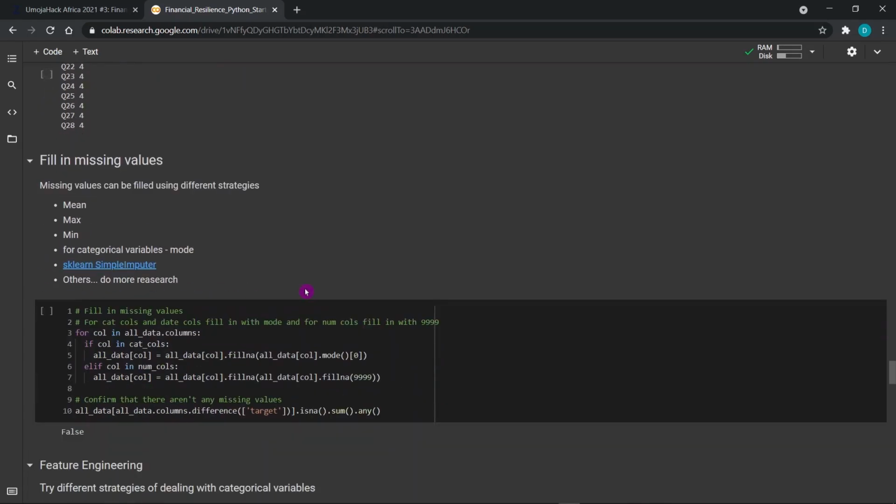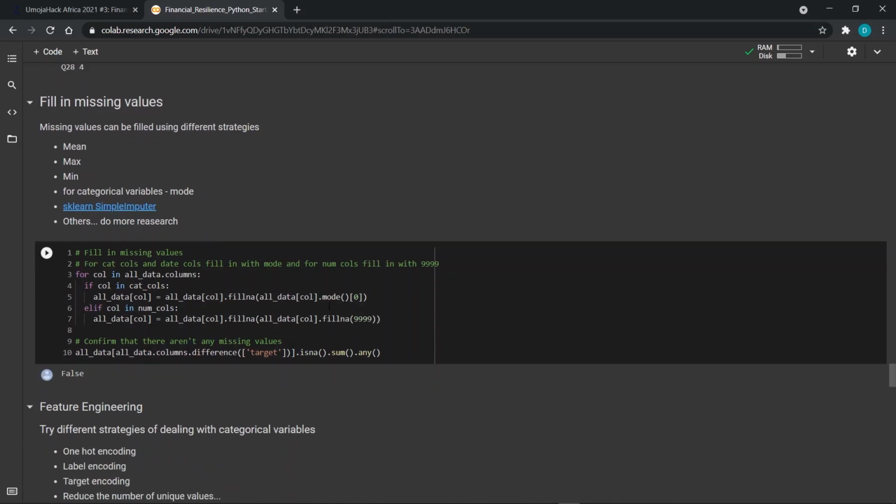So the next step, before we build our model, is to take care of the missing values. Depending on the data you have, you can opt to fill in the missing values using a mean, max, or minimum. For categorical variables, you can opt to use the mode, or you can do a little bit more complex kind of filling, and then you can use the sklearn SimpleImputer.